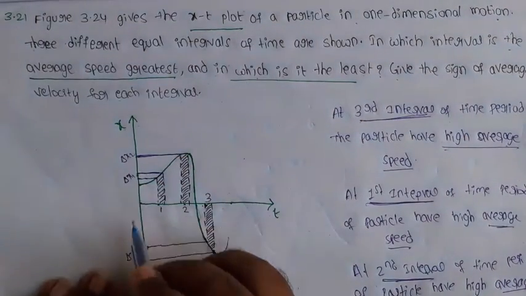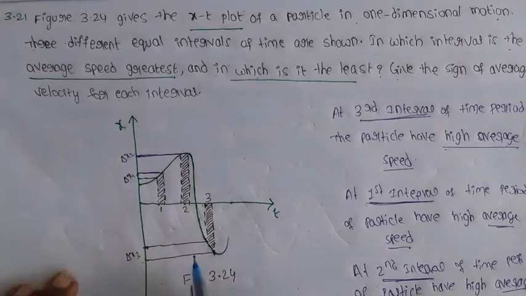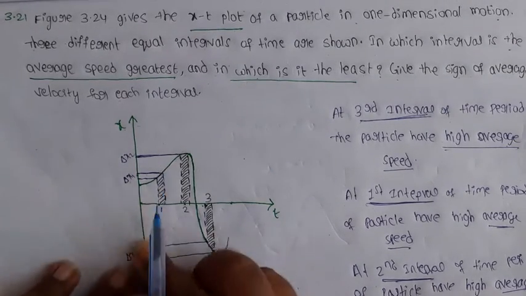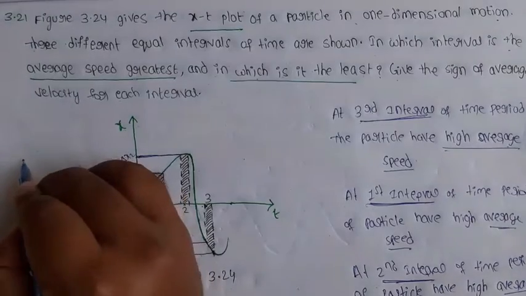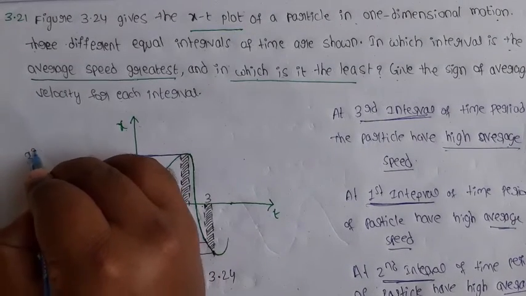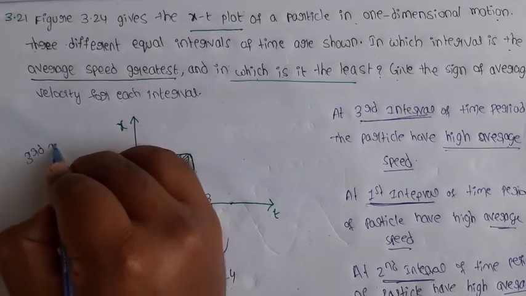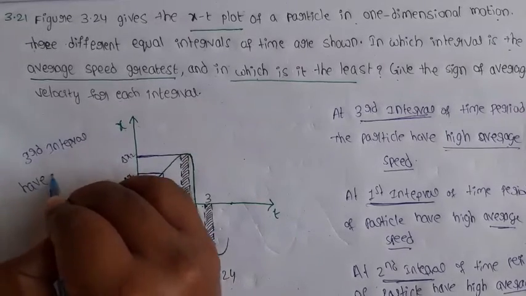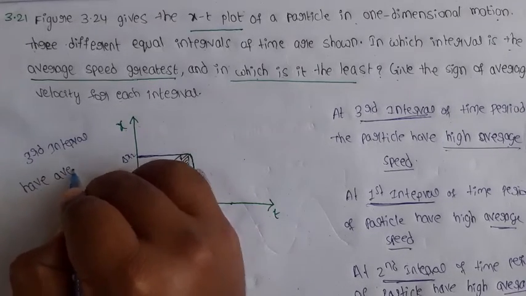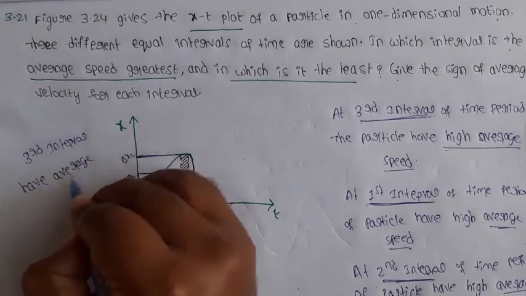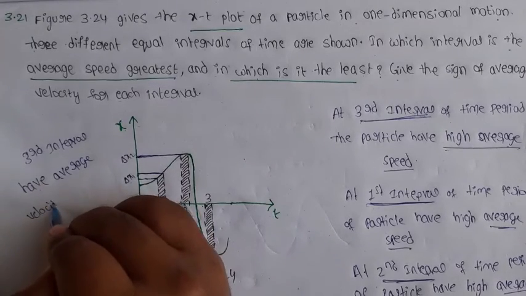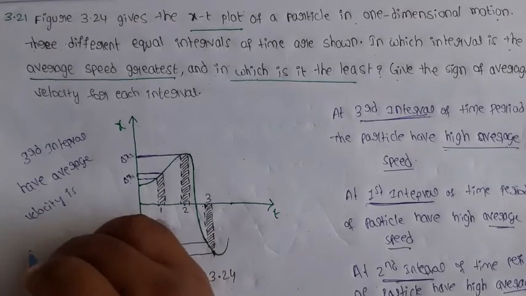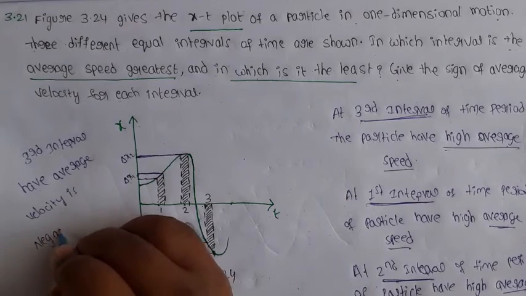Okay. Next, find the sign of average velocity. So observe here, delta x. So delta x3 is in negative x-axis. So the third interval will have average velocity with a negative sign, because it is in the negative x-axis.